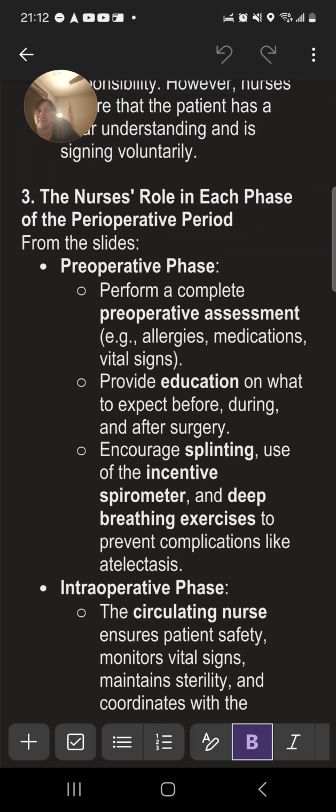I don't know about that because we can, it says it's from the slides, but okay. Encouraging splinting, use of incentive spirometer, deep breathing exercises to prevent complications like atelectasis.